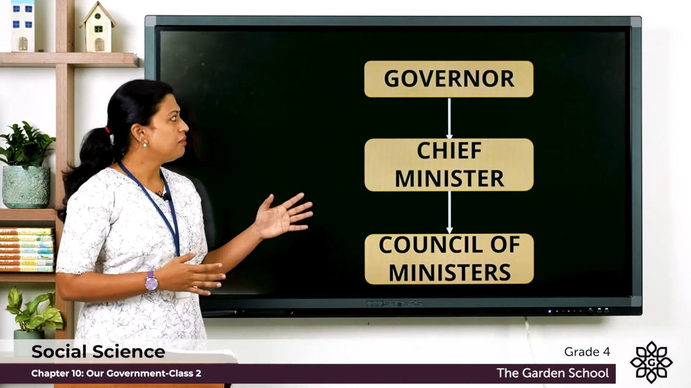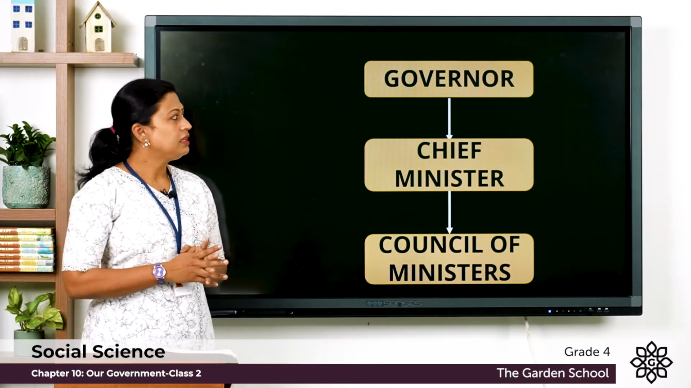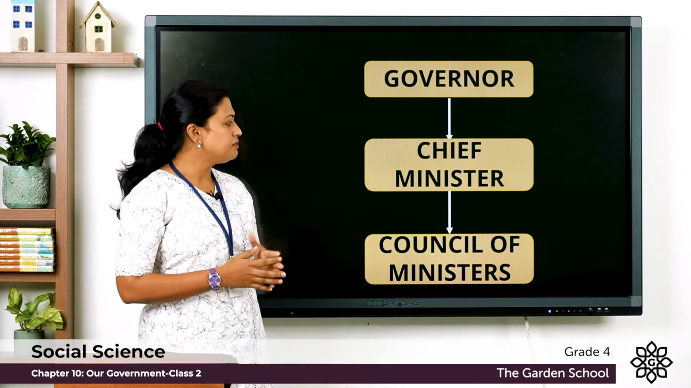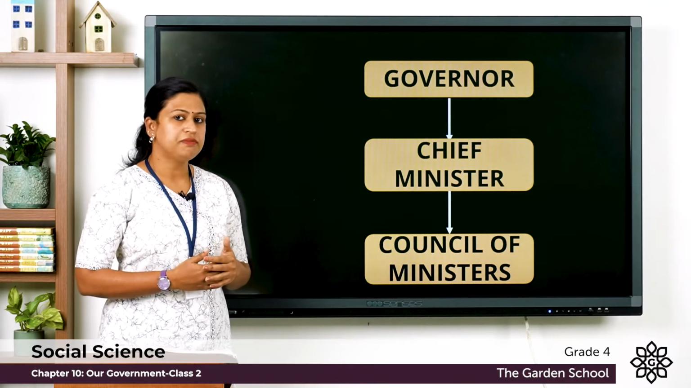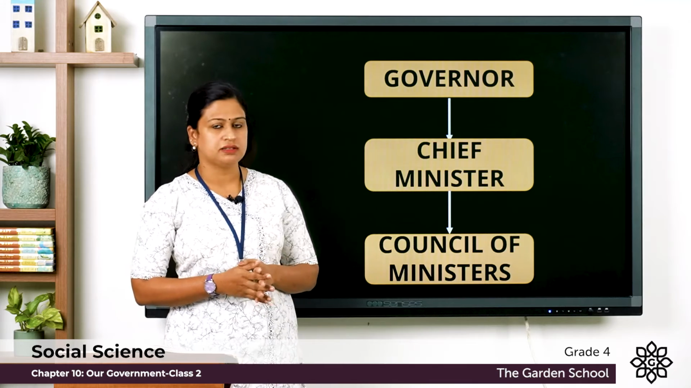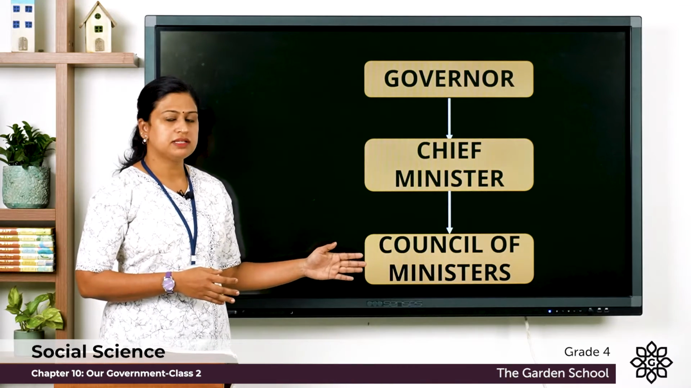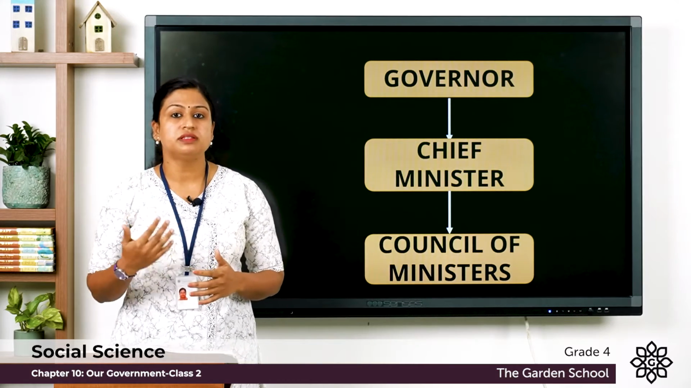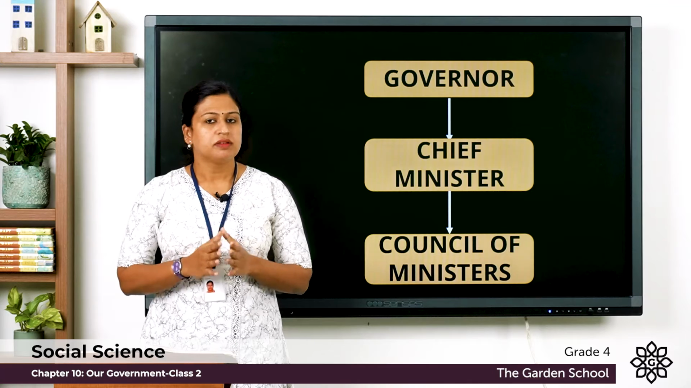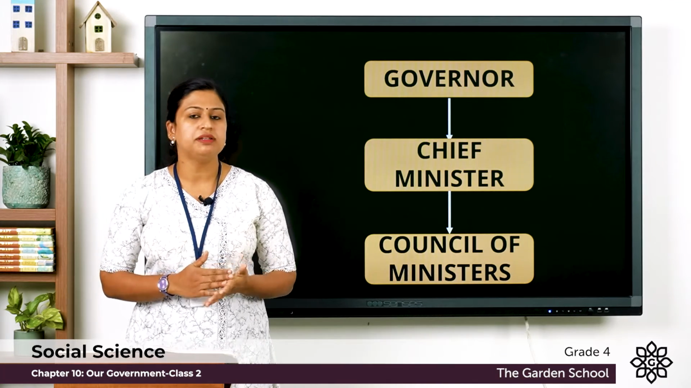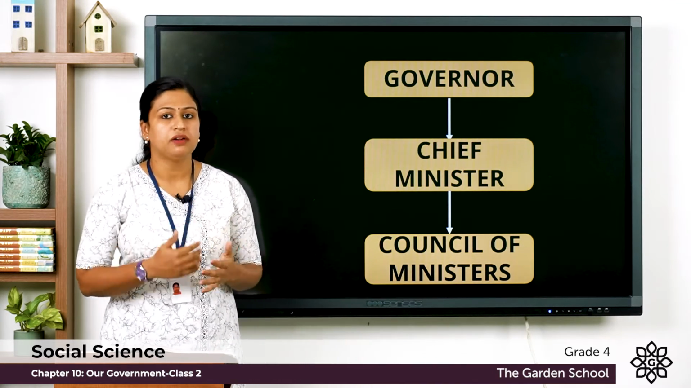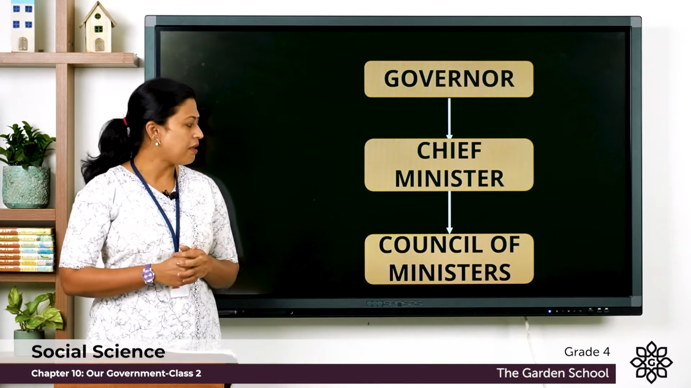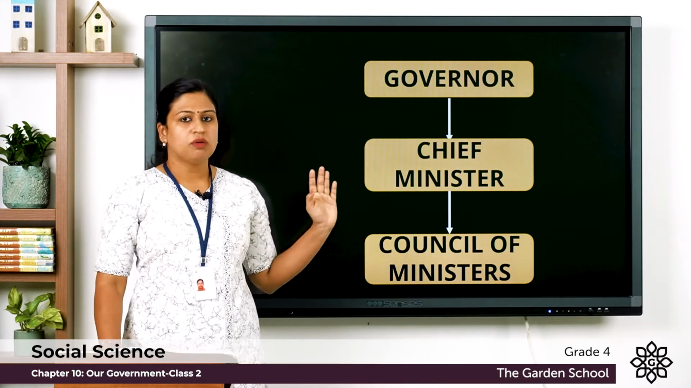Next we'll see the members of state government. It consists of governor as the head of the state government. Under him comes the chief minister and under chief minister comes the council of ministers. Now these council of ministers are chosen by the chief ministers and they are given different ministries and departments. We have already discussed that in the central government we have president as the head of the government. Under him comes the prime minister and under him comes the cabinet of ministers. So this was about the